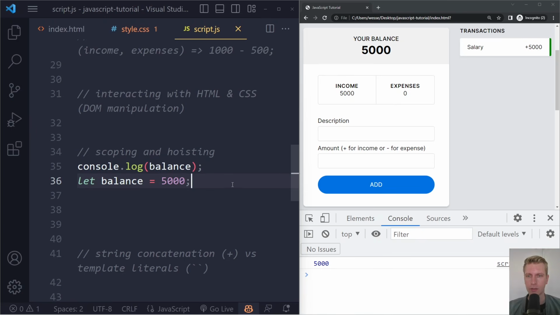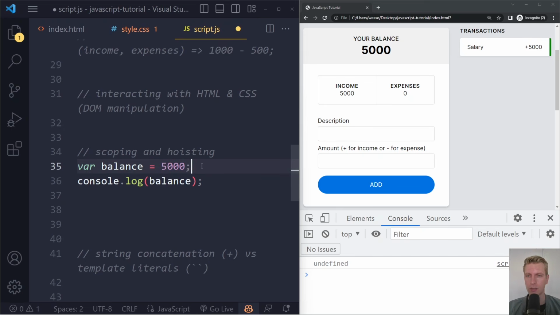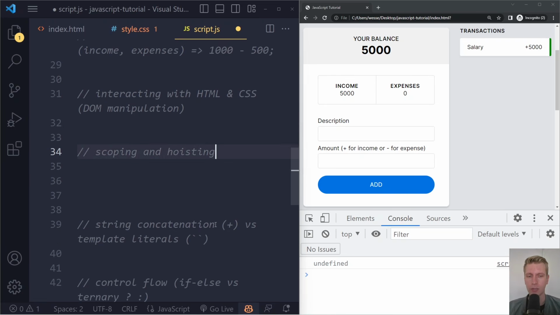Let's see what we get here actually. So if I refresh, right? You cannot do that. You cannot try accessing it before you've initialized it, right? With var, if I save here and refresh, you can actually access this variable, but it will not have the value set to it, right? So with var, it also gets hoisted. It will basically be like this: var balance, and then you're logging it. Well, it still doesn't have a value, and then later a value is assigned to it, right? So here it will still be undefined, and only after that will it have that value. Right, so again, it works a bit tricky here, you could say. So it's better to just stick to const and let, because they work as you would expect in many of these situations. So this is all you need to know about scoping and hoisting for now.